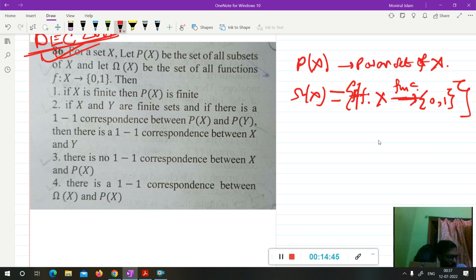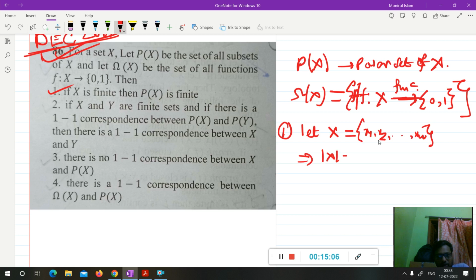Now see, it says if X is finite, then P(X) is finite. So we are going to verify each option one by one. If X is finite, suppose X contains n elements, say x1, x2, ..., xn. So if X contains n elements, then the cardinality of X will be n.